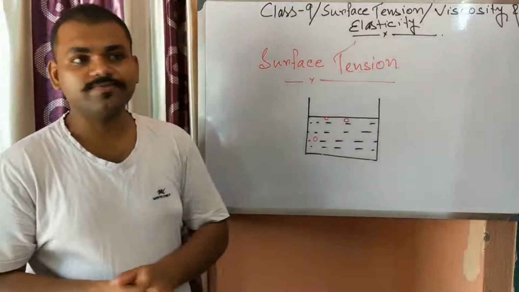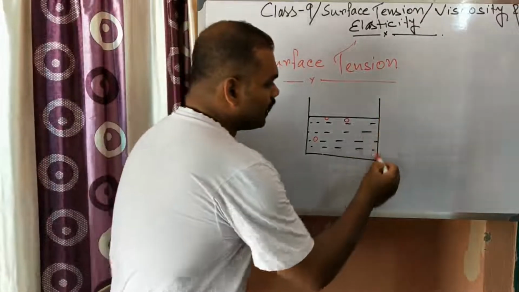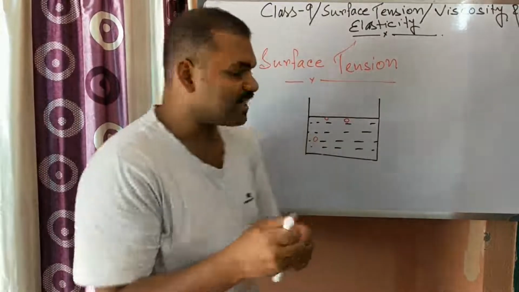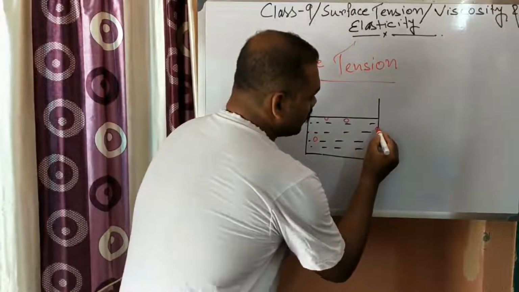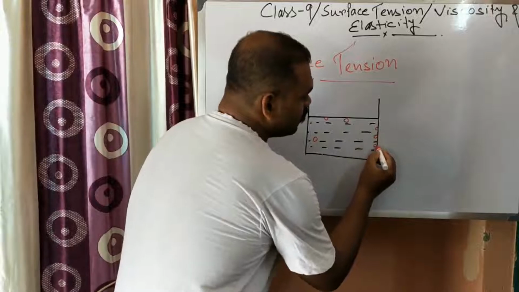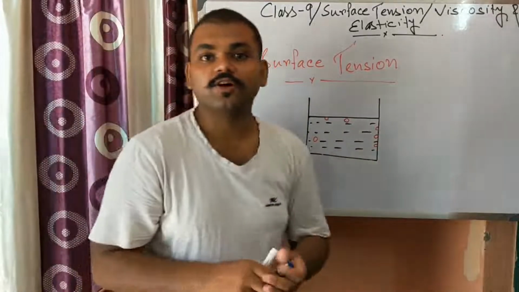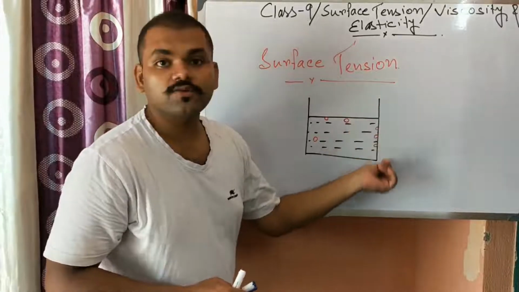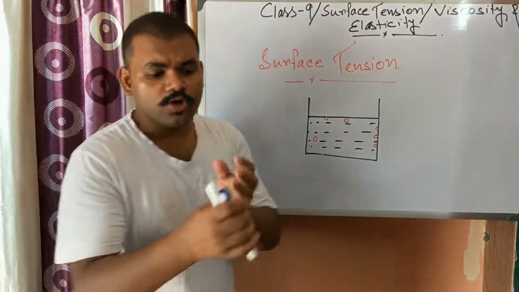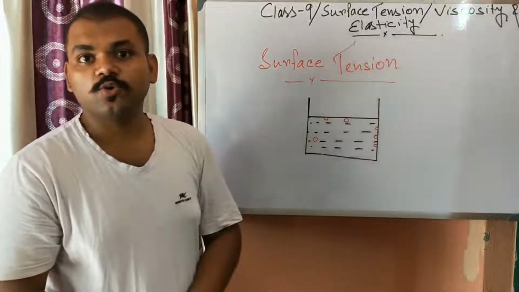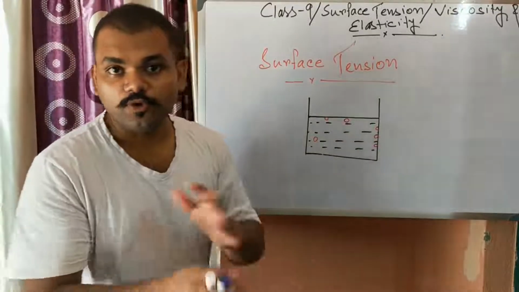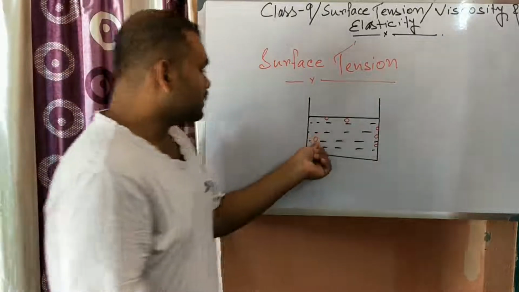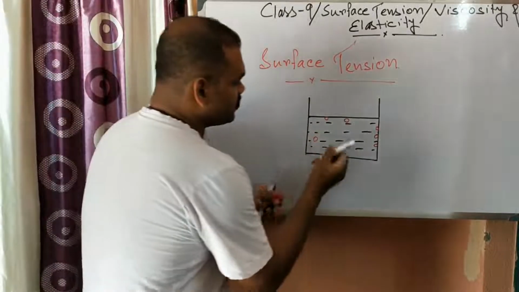And what is adhesive force? Consider the wall. The molecules which are attached towards the wall, there are two different kinds of substances: one is the molecule of water, another is the molecule of the glass. The attraction between them, the force between them, is known as the adhesive force.